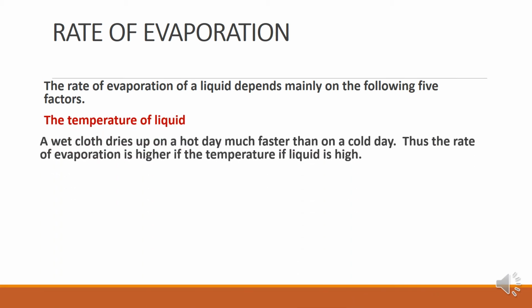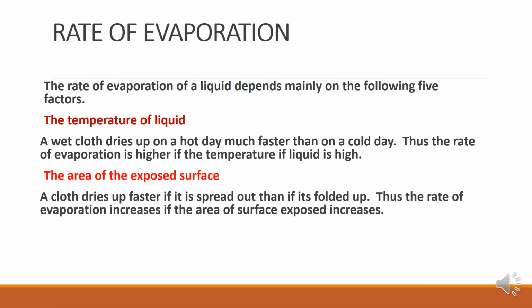So first is the temperature of the liquid. You all know that a wet cloth dries up on a hot day much faster than on a cold day. If you put the wet clothes in sunlight, they get dried up soon because the evaporation rate is faster when the temperature is high. If it is a cold day, or you put your wet clothes in some cold place, then they won't dry very fast. So when temperature is high, the evaporation is also faster. So the first factor on which rate of evaporation depends is the temperature of the liquid.